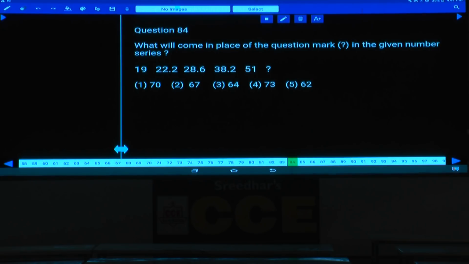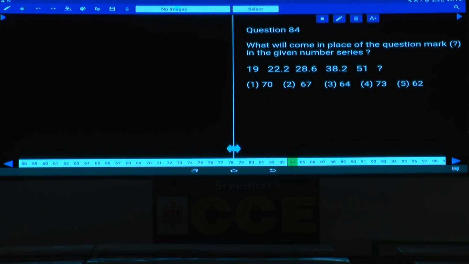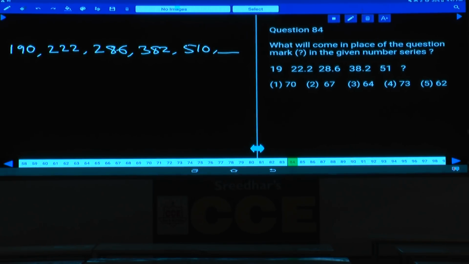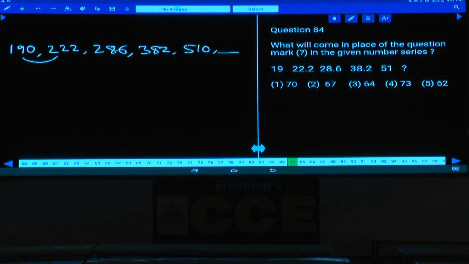Then 84. Now in this question number 84, if you observe here the numbers are with a single decimal, hence multiply the numbers with 10 to remove the decimal. First one is 190, next one is 222 and 286, 382, next one 510. Tell me what should the next number be. Now the difference between 190 and 222, what is the difference here? 32 is the difference. Next difference between 222 and 286 is 64.